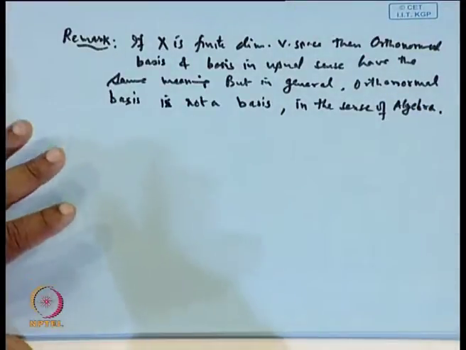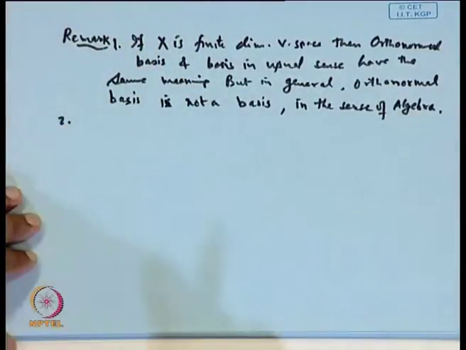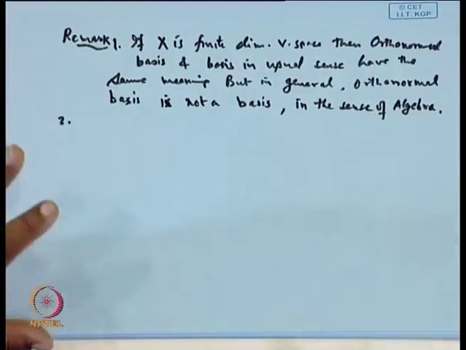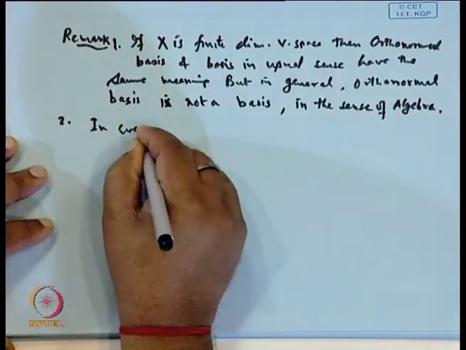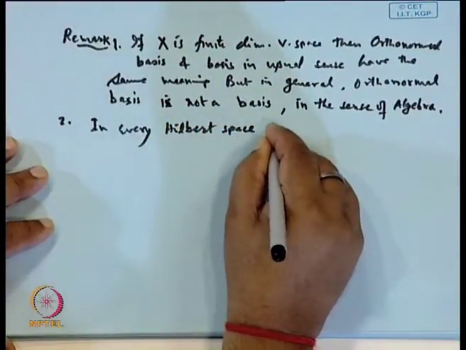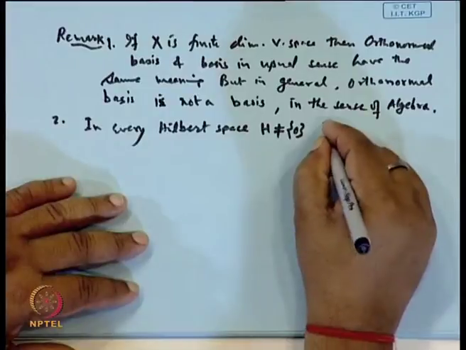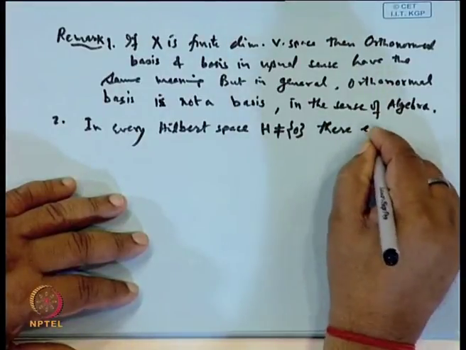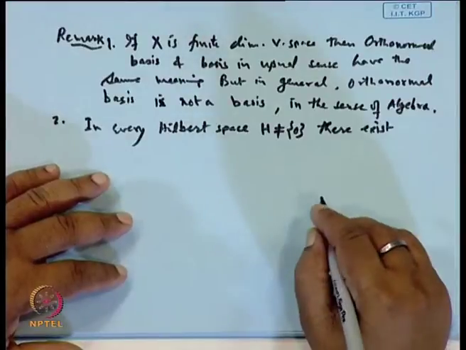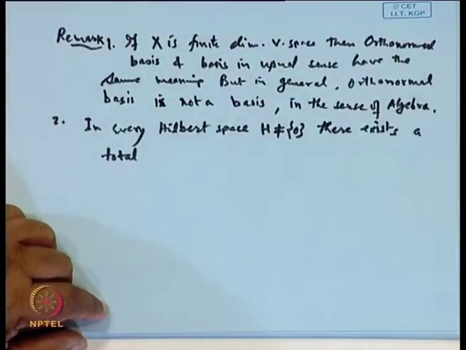This is a remark. Now, another important point. Just like every vector space which is different from the singleton set 0 has a basis, similarly every Hilbert space H which is different from the singleton set 0 has a total orthonormal set.